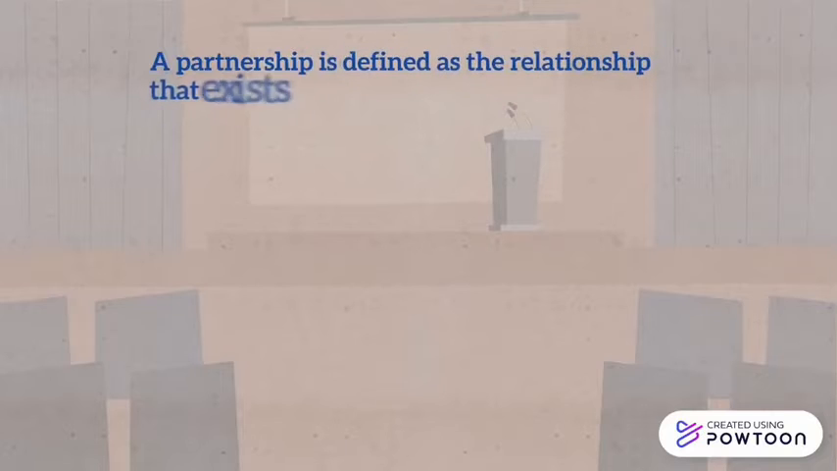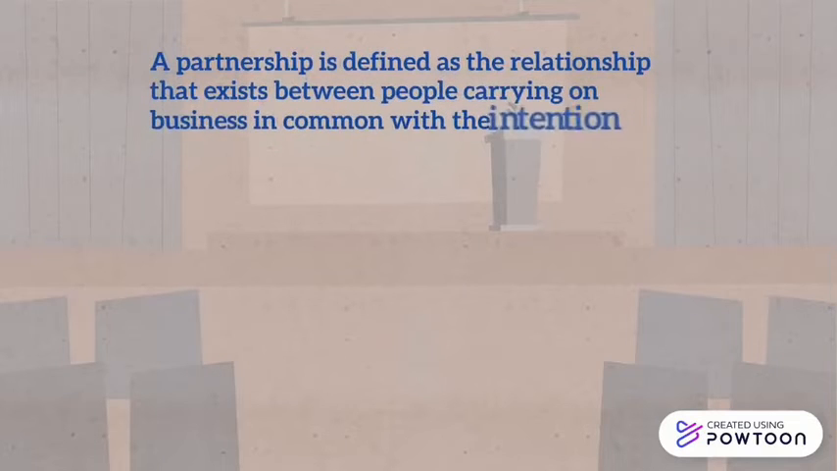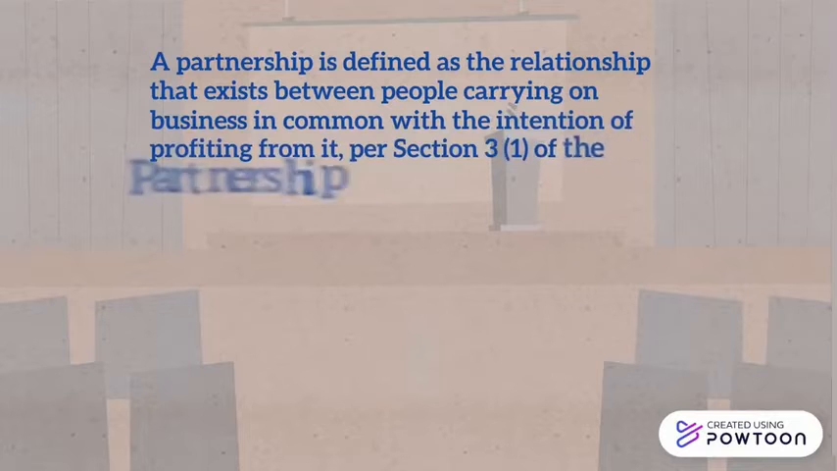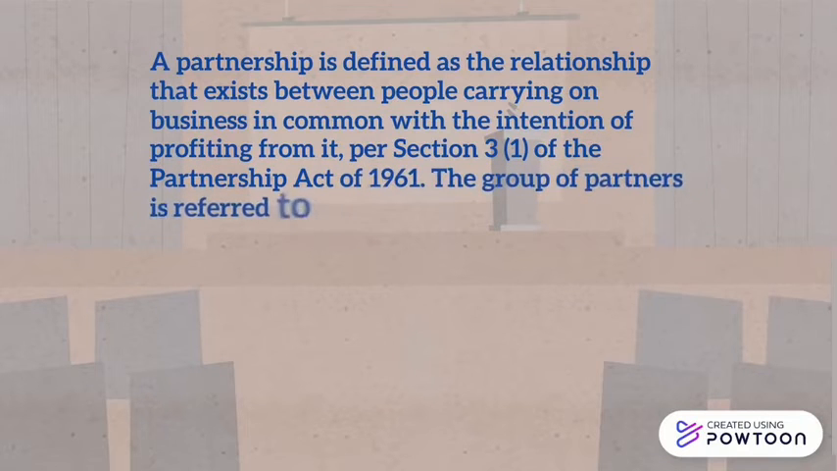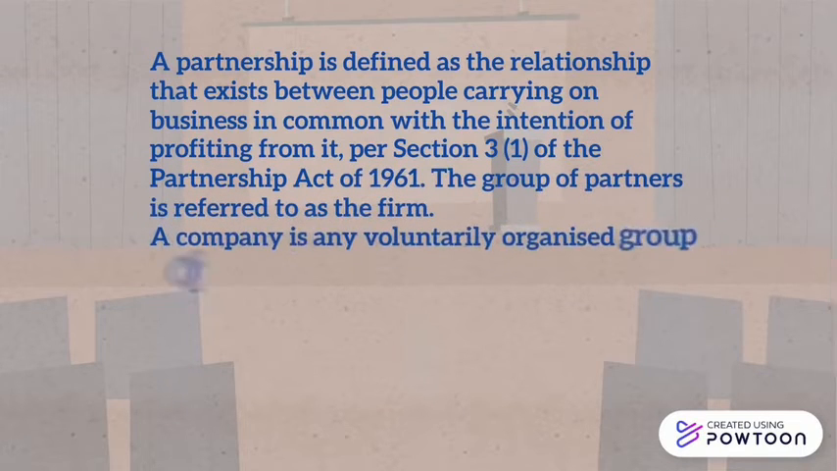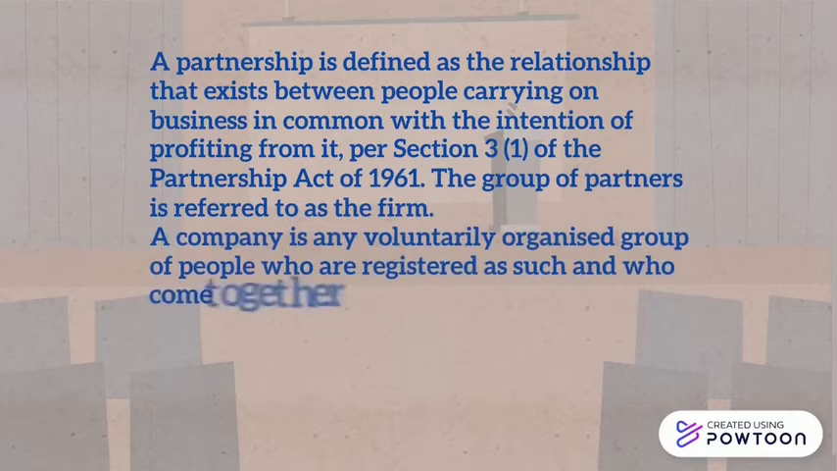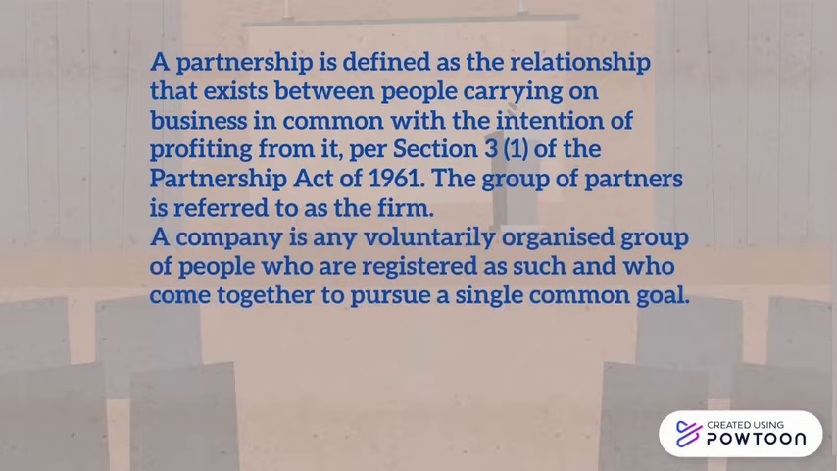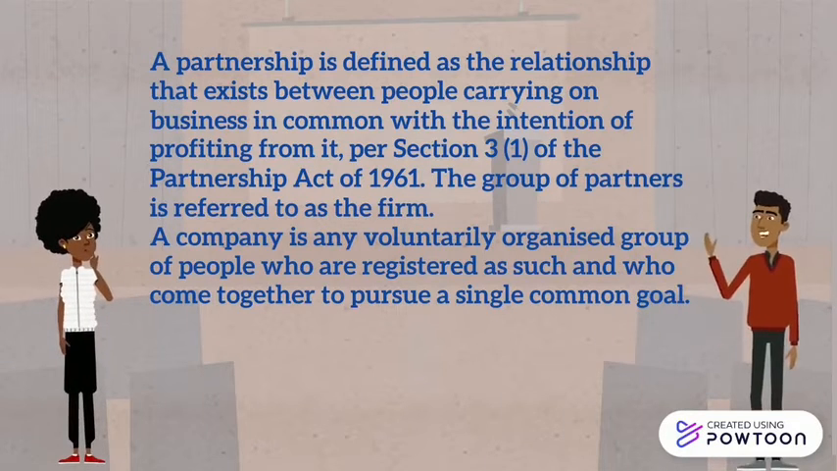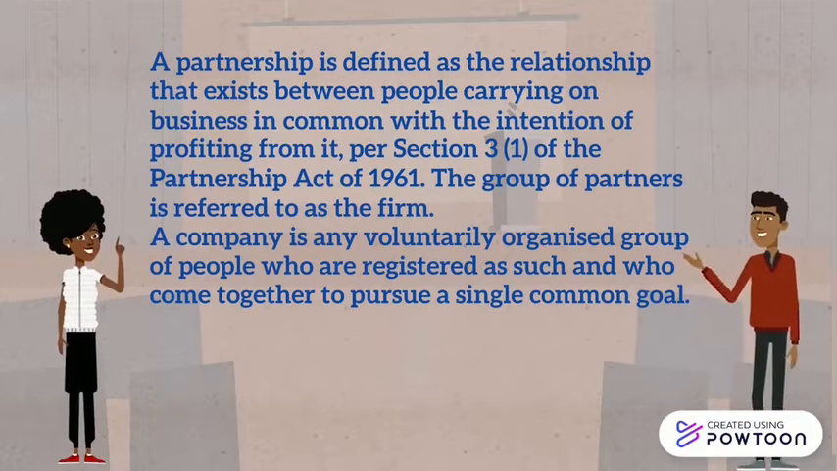Here, we identify that a partnership is defined as the relation that exists between people carrying out a business in common with the intention of profit from it. Per Section 3, Paragraph 1 of the Partnership Act, the group of partners is referred to as a firm, but a company is any voluntarily organized group of people who are registered as such and who come together to pursue a single common goal.